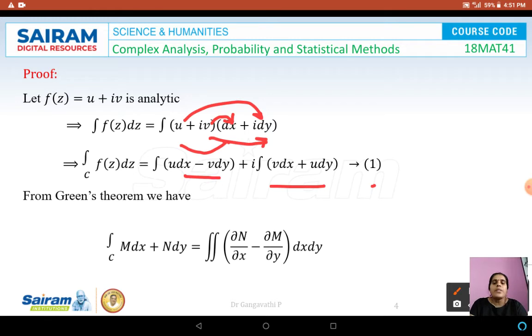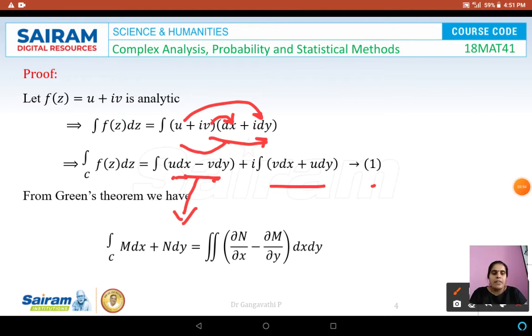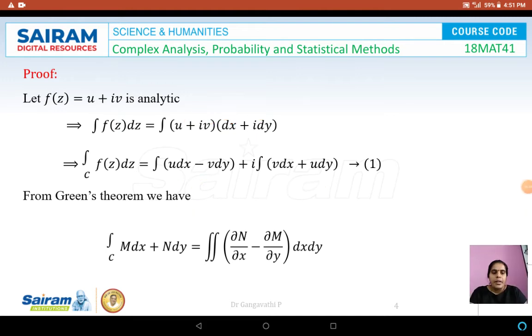Now you observe this is in the form of M dx plus N dy, where M is equal to u and N is equal to minus v. So we can apply Green's theorem over here. Green's theorem is given by M dx plus N dy is equal to the double integral over R of ∂N/∂x minus ∂M/∂y. That concept of Green's theorem we are going to use here.